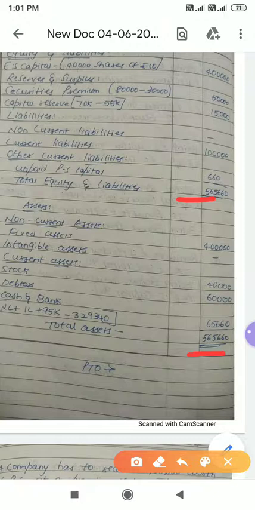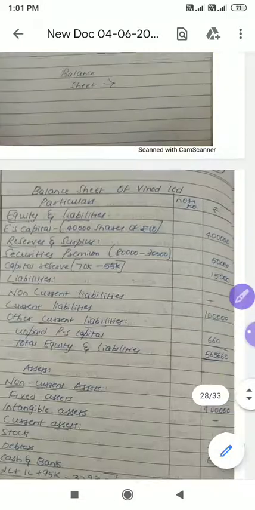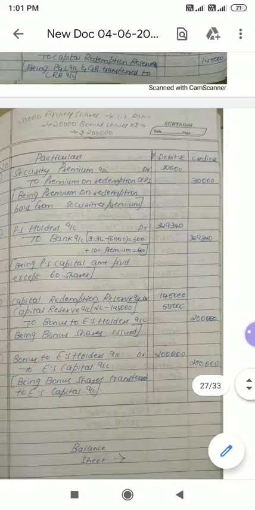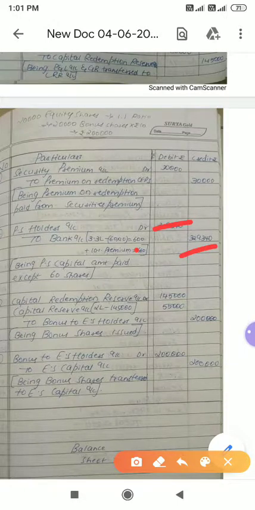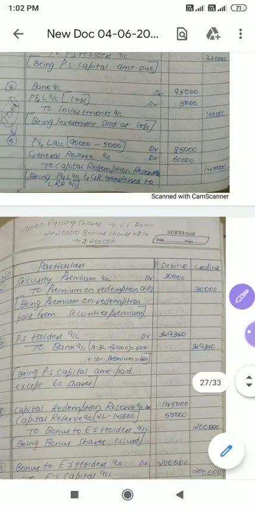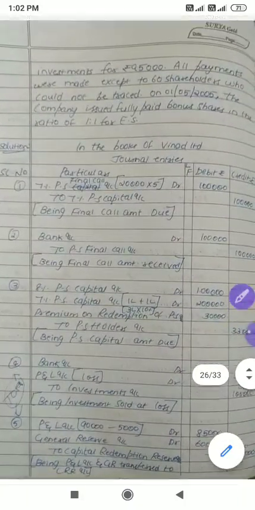And here you need to remember the other current liability, that is the 660 unclaimed amount, and the last journal entry. While making payment, we usually pay everyone, but here we have not paid for 60 shares. So if you remember this adjustment, this question will be very, very easy. I hope the concept is clear.